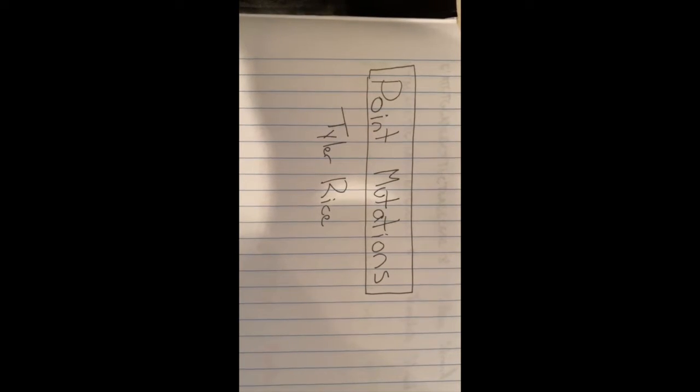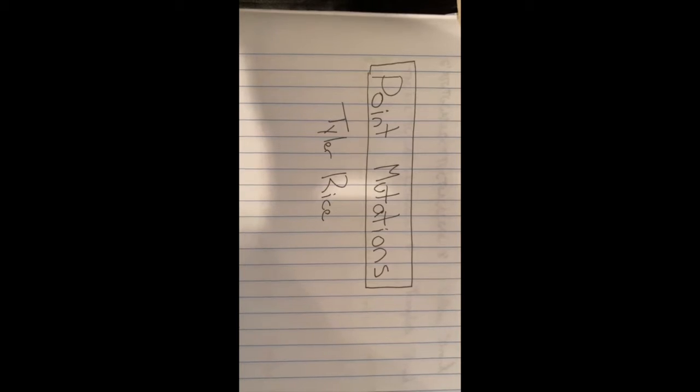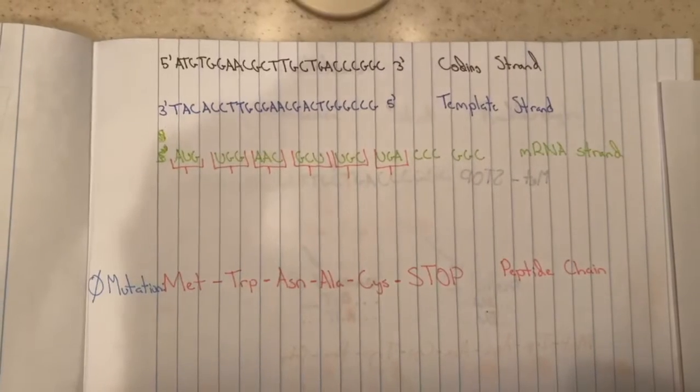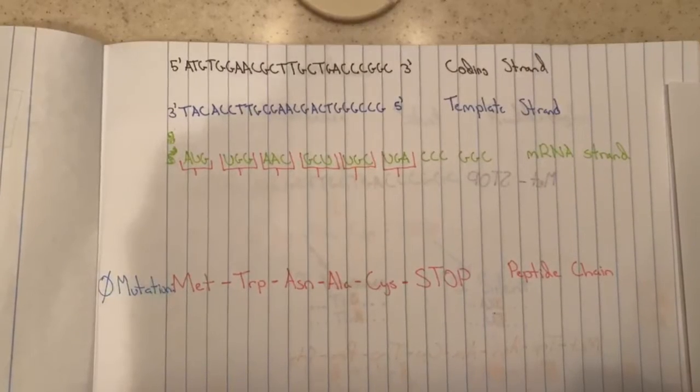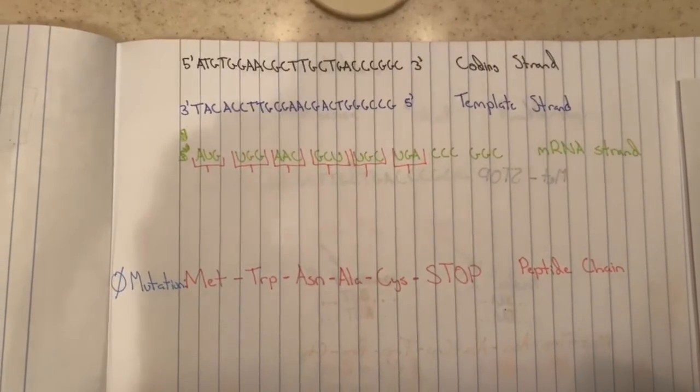Point mutations, which are the result of a substitution of one base for another, can have several effects on the structure of a peptide chain that is formed during translation. Here we have a DNA coding sequence. In order to be able to properly turn this DNA sequence into a peptide chain, we must first turn this